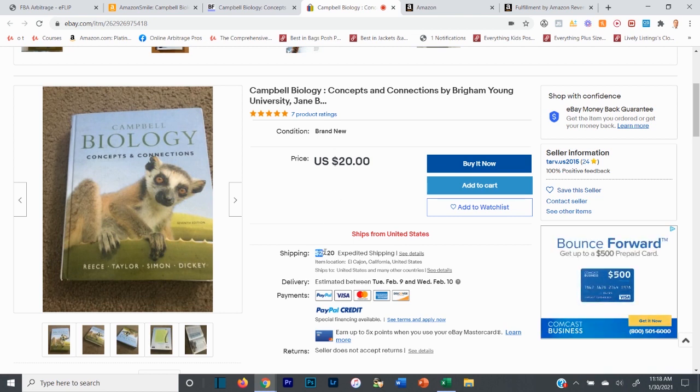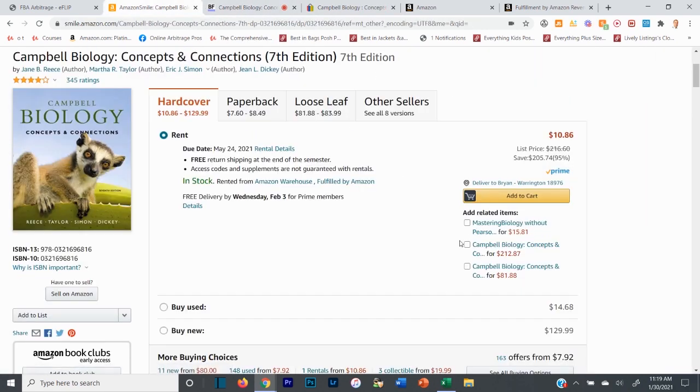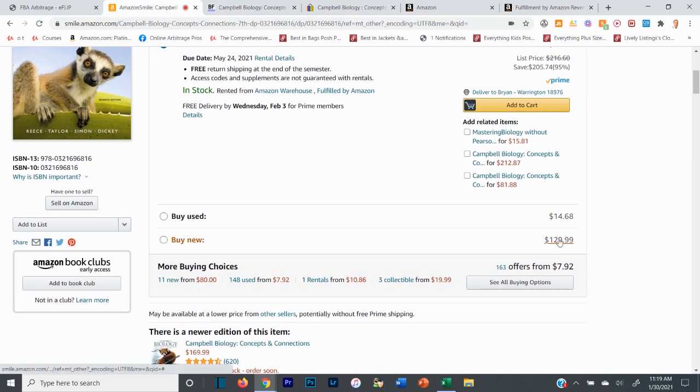So the shipping price is $27.20. So the price totally, obviously, is going to be about $47.20, not counting tax. We'll round it up to $50 to play it conservative, okay? So we're going to spend about $50 on this book. Now, once we do that, obviously, if it's the same, then we still have a chance to profit because we buy it for $50 and we can ship it into FBA and sell it for about $130, okay?